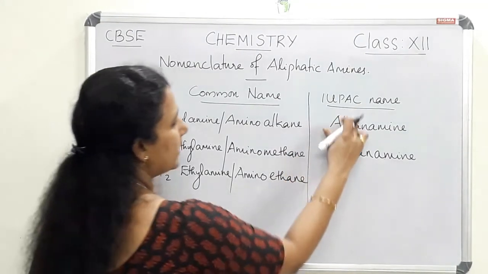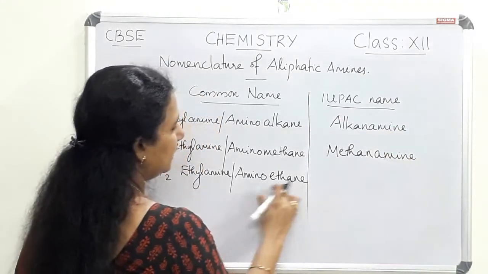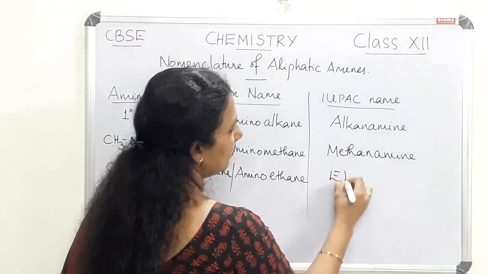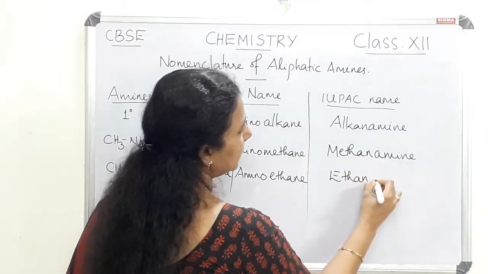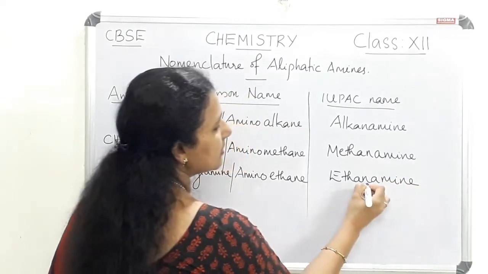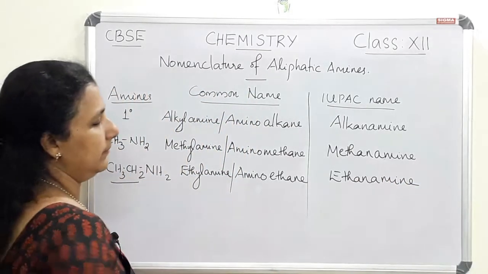Then the IUPAC name is again alkanamine. Here ethane is the parent alkane, and the E of the parent alkane is replaced by amine, so it is ethanamine.